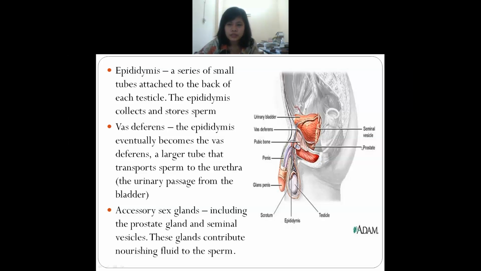And what we will find here is that these glands contribute and nourish. They contribute fluid to nourish the sperm. Understand? It means the prostate will help the sperm so that they are nourished.